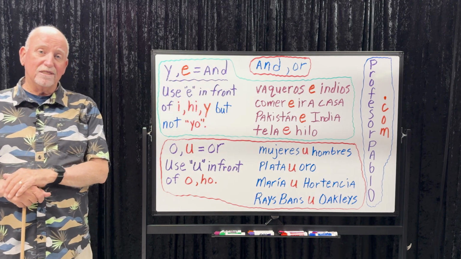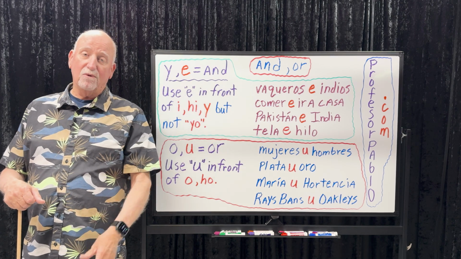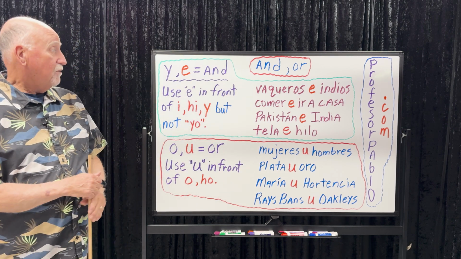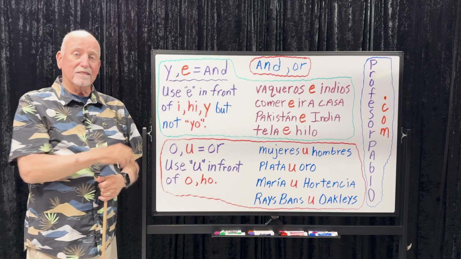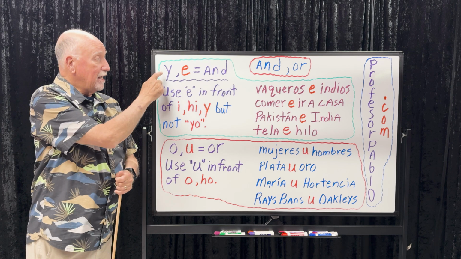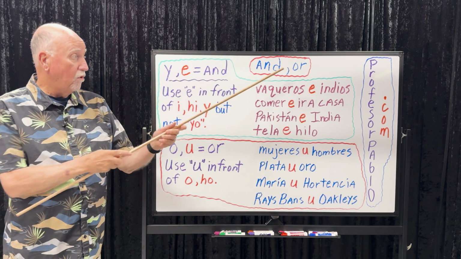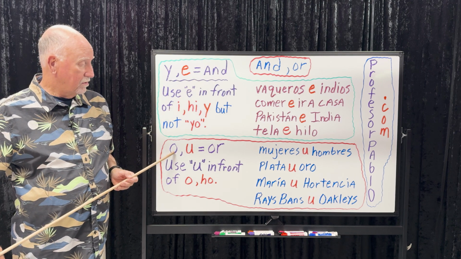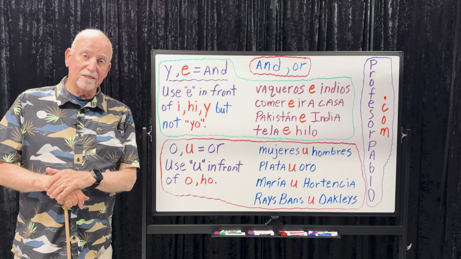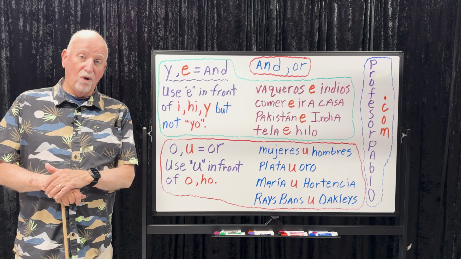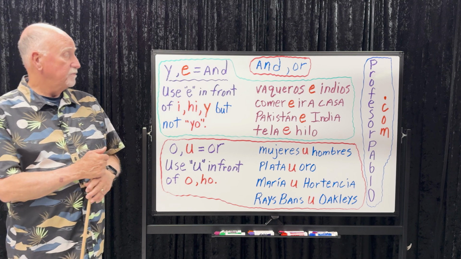Thanks for tuning in to our latest lesson, and it is and or. You've heard people say in English, no ands, ors, or buts. Well, we're going to study and we're going to study or today. We know how to say and, it's E, but do you all know that A by itself can also mean and? So E and A are the two ways of saying and. Most of you know how to say or, it's O. But did you know that you can say or with the letter U as well? It is a word, U. O, U are the two ways of saying or. So let's take a look and see what we have.